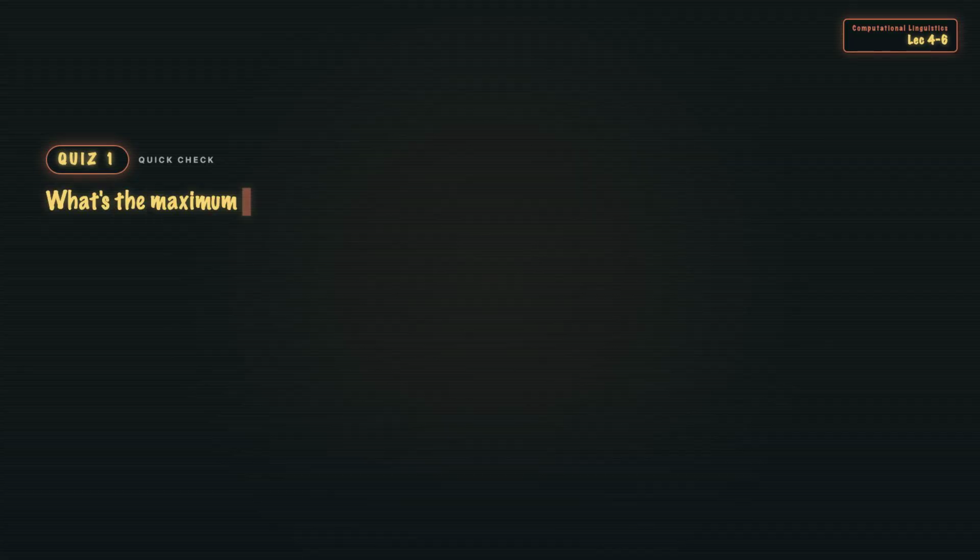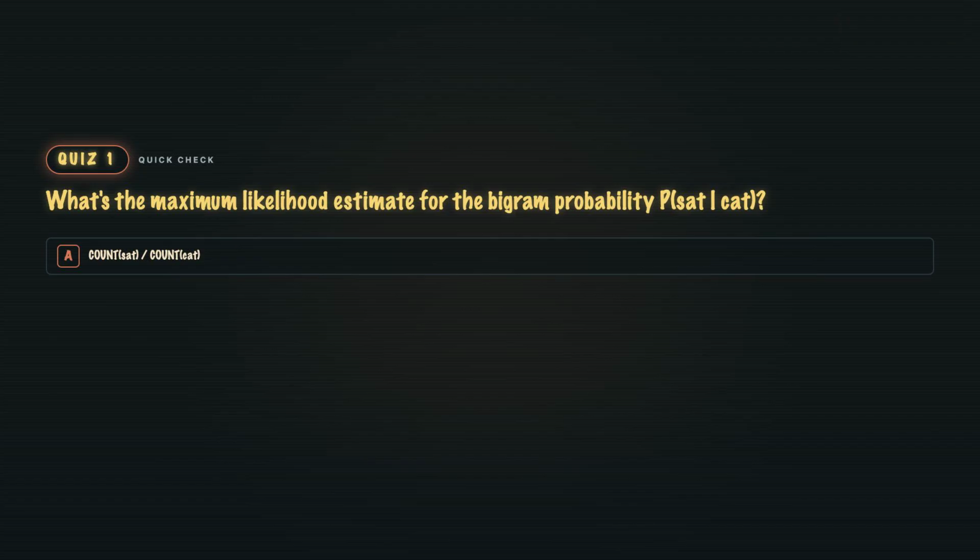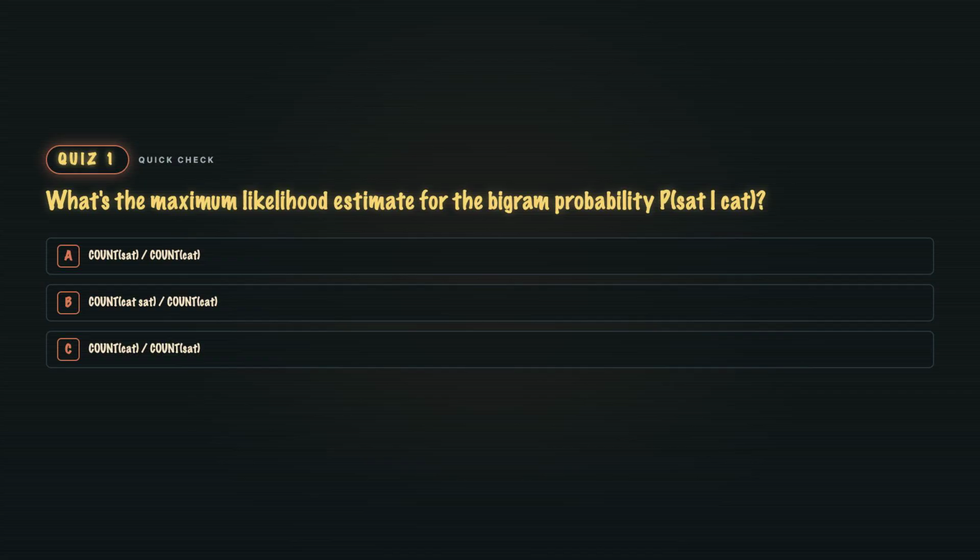Quiz 1. What's the maximum likelihood estimate for the bigram probability P of sat given cat? A, count of sat divided by count of cat. B, count of cat sat divided by count of cat. C, count of cat divided by count of sat. Or D, 1 over vocabulary size.